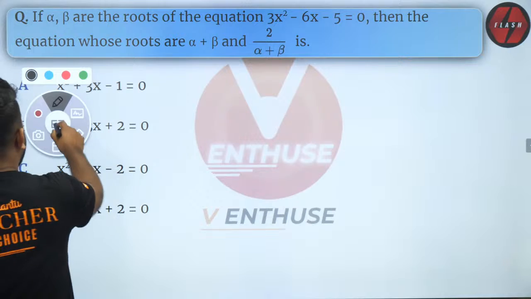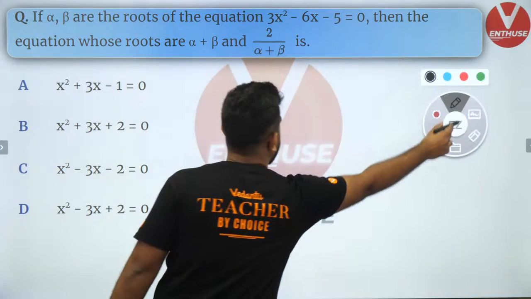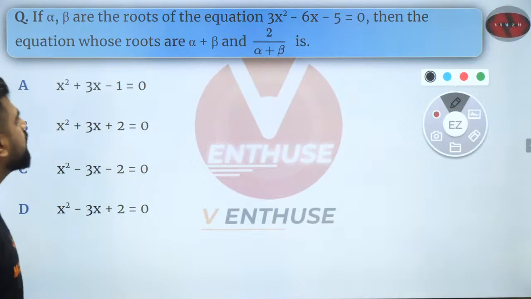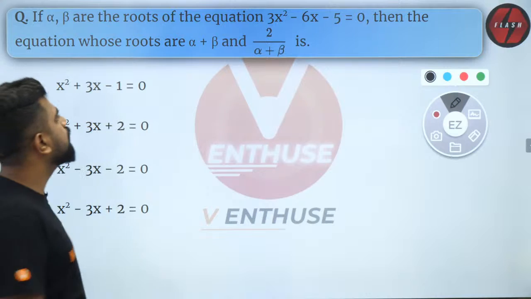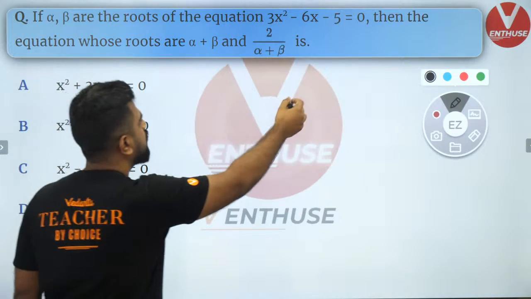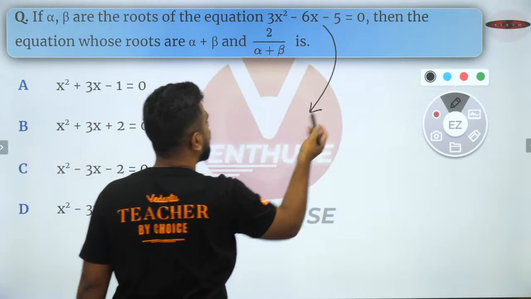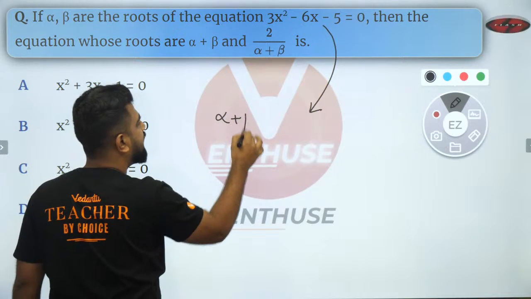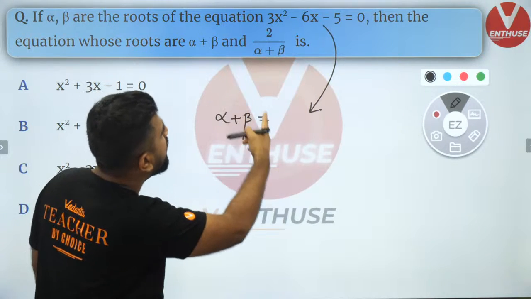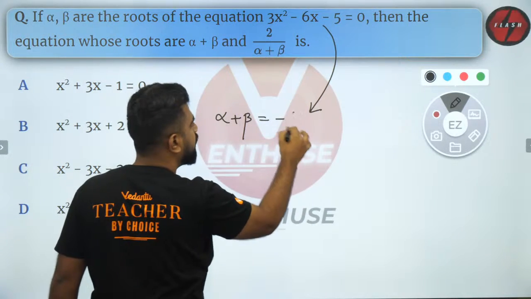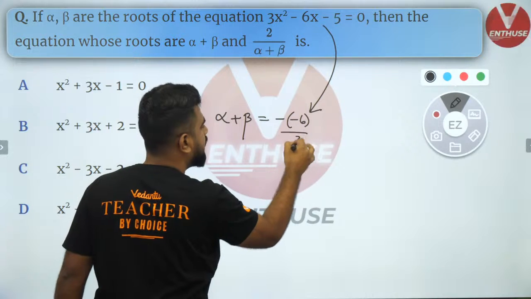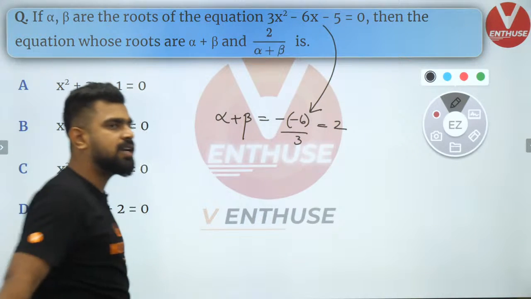I'm going to solve it for you right now. Please pay attention, guys. So what do we have here? We have a quadratic equation whose roots are alpha and beta. So can I say alpha plus beta is equal to minus b by a, which will be minus of minus 6 by 3, which will be 2. Got it?